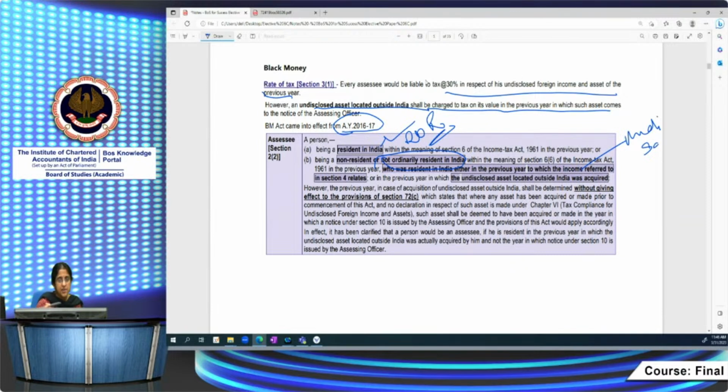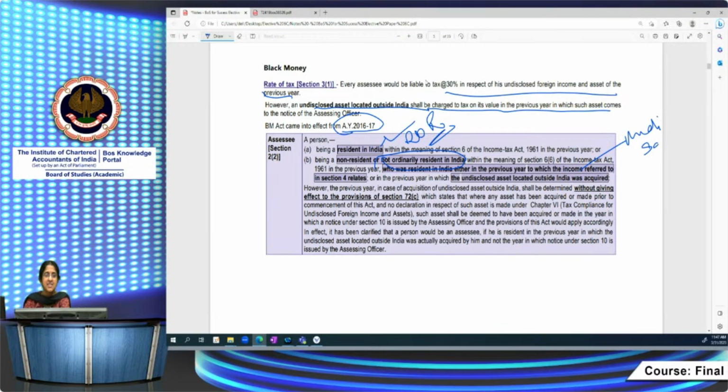Second clause, if you are a non-resident or a not ordinarily resident in this year, then you have to see whether in the previous year in which the undisclosed income was earned or the undisclosed asset was acquired, you were a resident. In that year, if you are a resident, even then you will come within the purview of the Black Money Act, even though currently you are a non-resident. Currently, I don't live in India, I've gone abroad, I've settled in some country. But you can still be brought to tax under the Black Money Act if you were resident in the year in which the undisclosed income was earned or the undisclosed asset was acquired. So that is very important. Your current year residential status, if you are a resident, you immediately come within the purview of the Black Money Act.